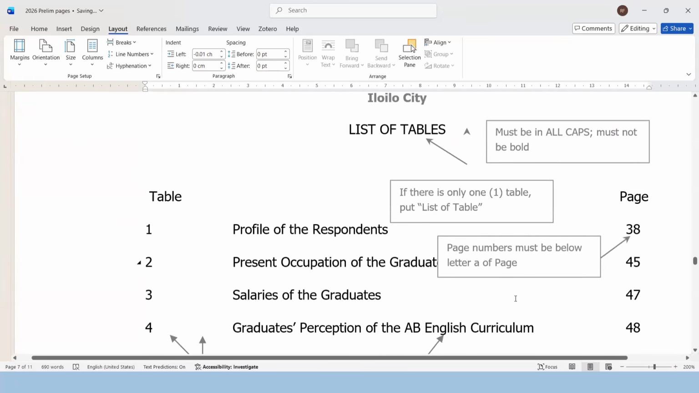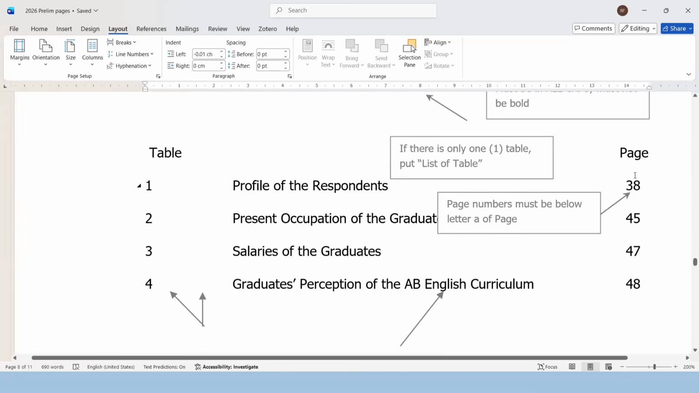Now let's proceed. To save time, I will no longer demonstrate everything, okay? I just invested on the demonstration a while ago on the paginations. But I believe that independently, you can follow what I am, again, recommending. And this is not required by the policy because, again, the one that I am showing you now is not part of the policy. List of tables must be all caps, must not be bold. If there is only one table, put list of table.